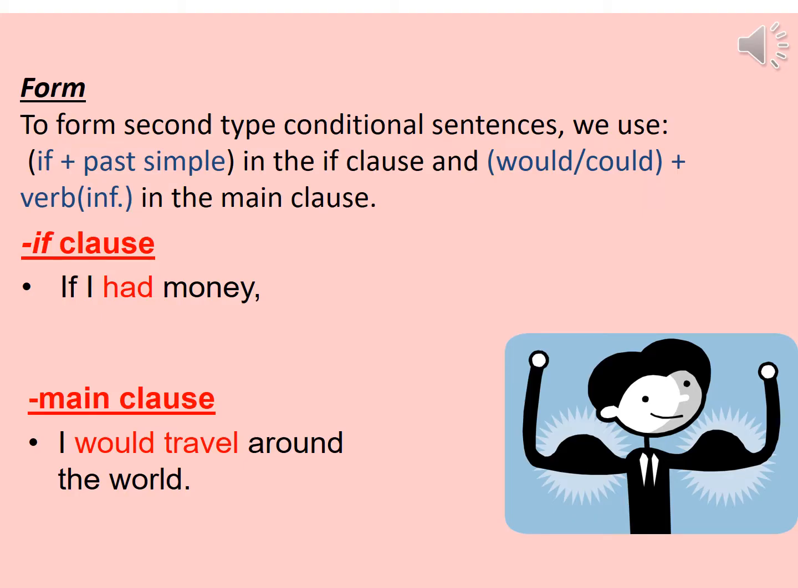Now, let's know the form of the second conditional if. To form second type conditional sentences, we use if plus verb in the past simple in the if clause and would or could plus verb in the infinitive form in the main clause. Like, if I had money, had here is a verb in the past simple. I would travel around the world. This is the main clause and we used would plus verb infinitive.